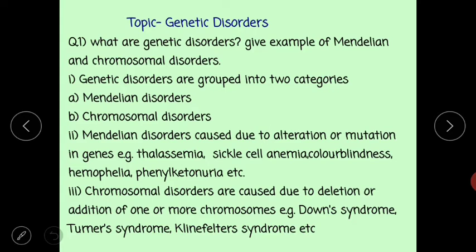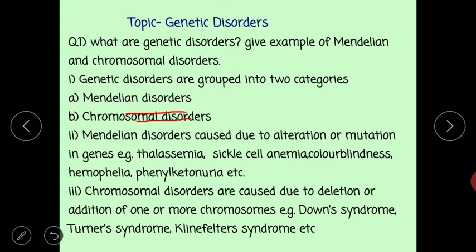Genetic disorders are grouped into 2 categories: number 1, Mendelian disorders, and number 2, chromosomal disorders.